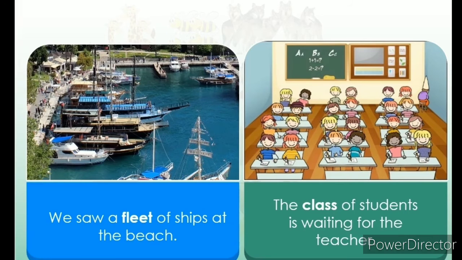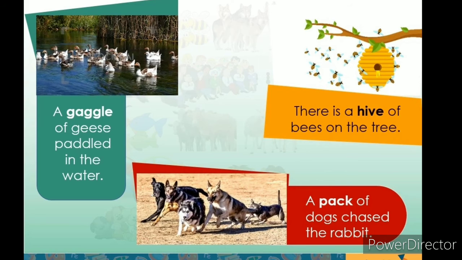He saw a fleet of ships at the beach. The class of students is waiting for the teacher. Where did I put my bunch of keys? I gave her a bouquet of flowers. Here, fleet, class, bunch and bouquet are collective nouns.